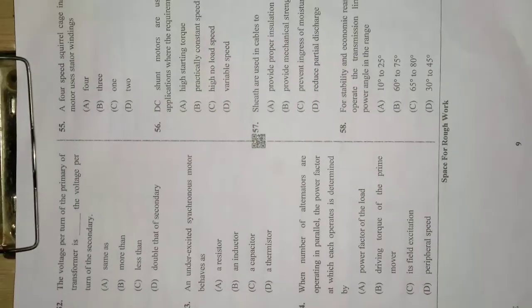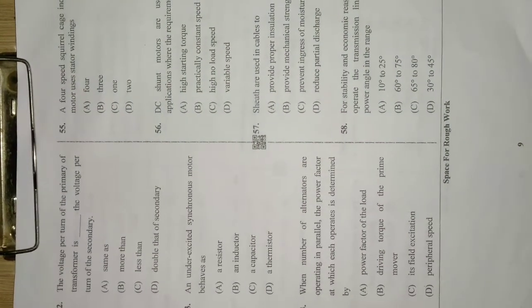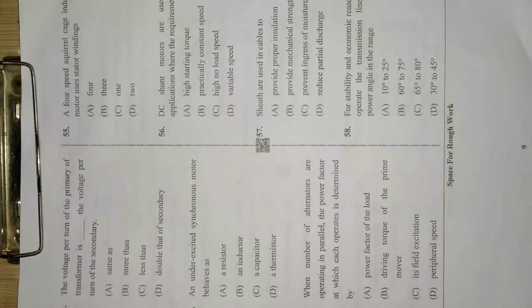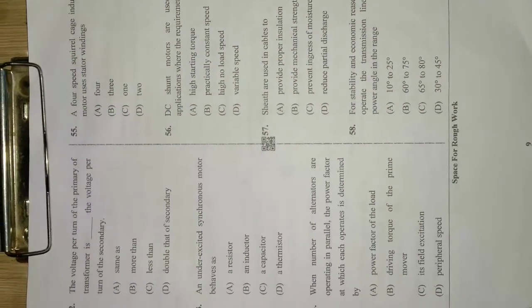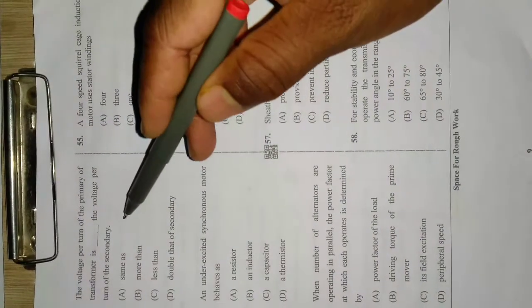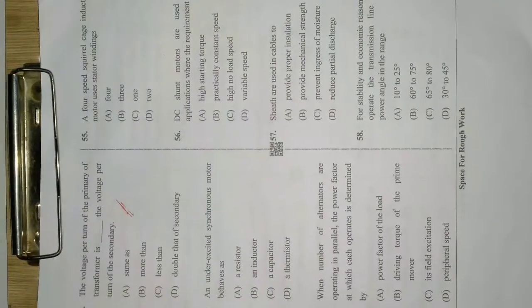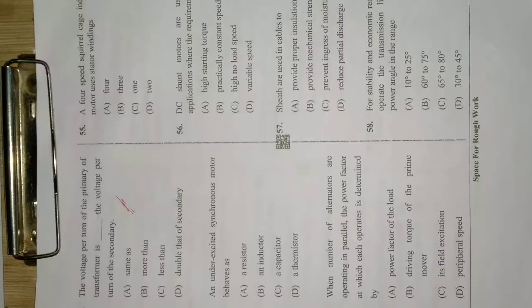Now the 52nd question is: the voltage per turn of the primary of a transformer is dash the voltage per turn of the secondary: same as, more than, less than, or double that of the secondary. For this one the correct answer will be same as. In case of primary and secondary in a transformer, the voltage per turn will be the same. That is option A.